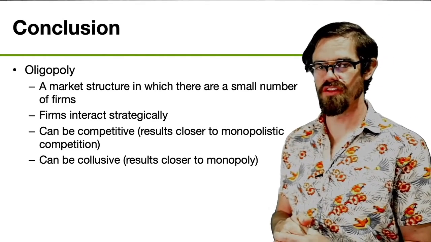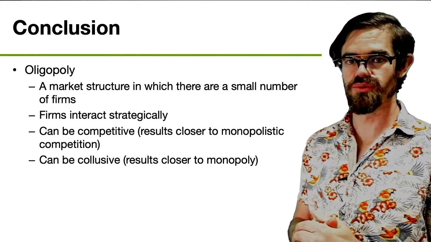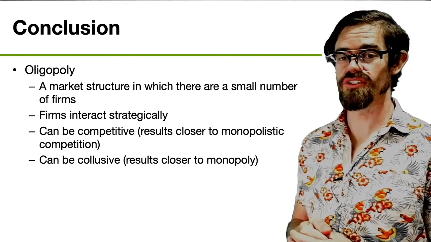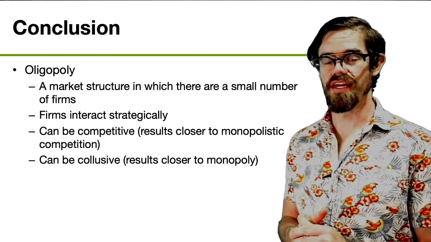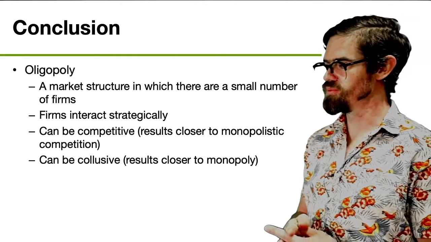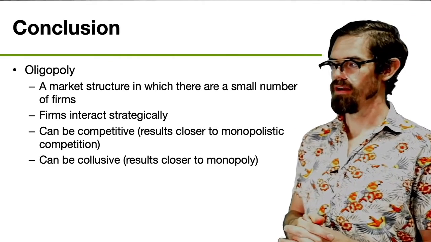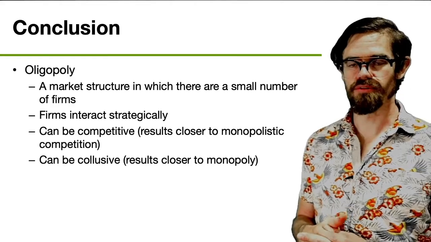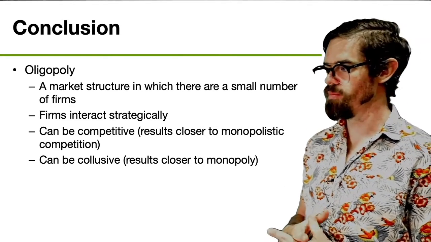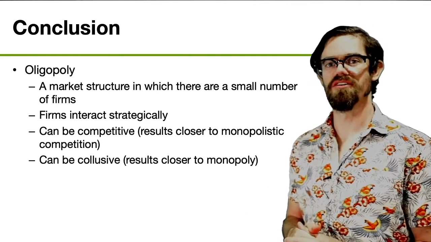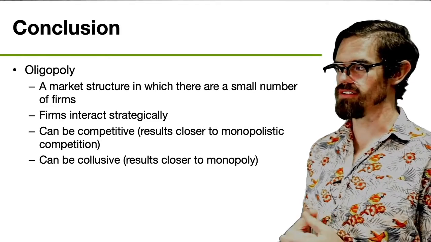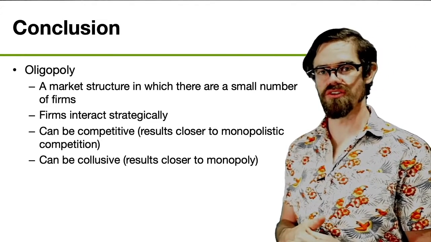But we learned some interesting things with regard to duopoly in particular. It turns out that a duopoly can actually end up at the competitive outcome where price is equal to marginal cost. So that's pretty interesting. Overall, oligopolies can be competitive. Results tend to be closer to monopolistic competition, but they can also sometimes successfully collude and form cartels and achieve outcomes that are closer to monopoly.